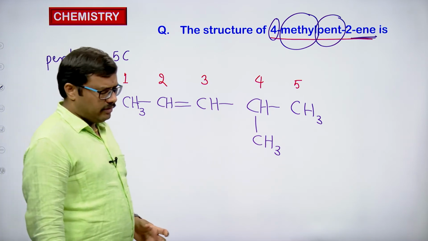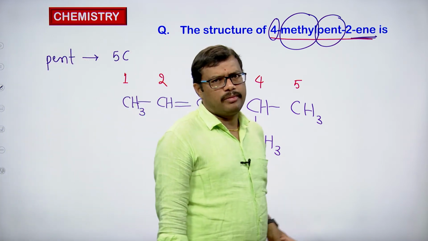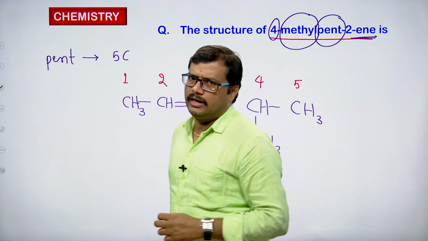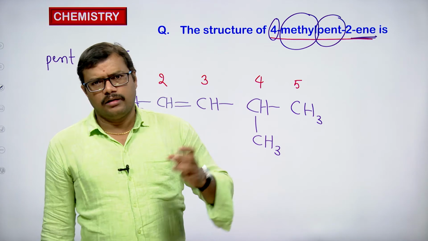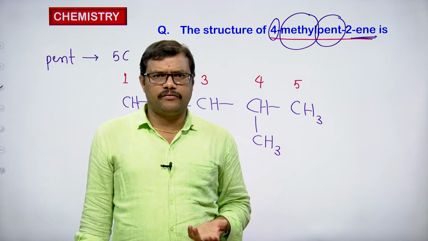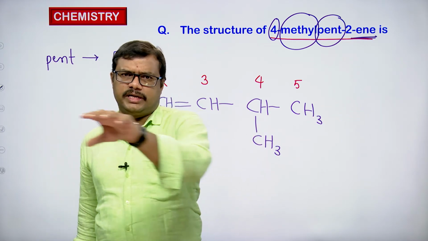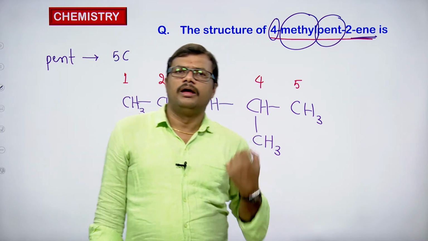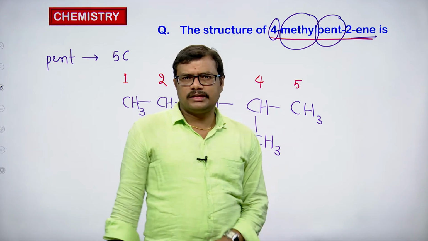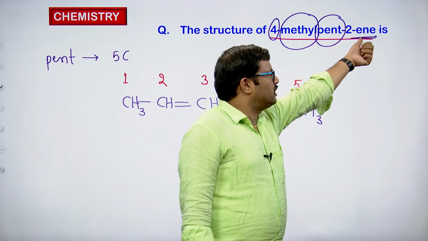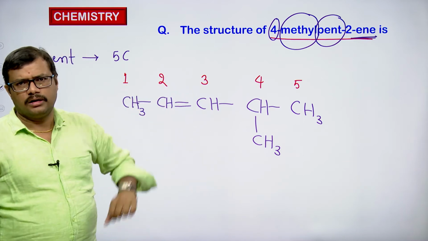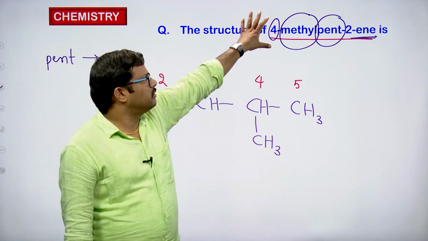For any IUPAC nomenclature, if you want to deduce the structure, first look at the parent name. From the parent name, the number of carbon atoms can be identified. So write the number of carbon atoms in a straight chain and connect all the carbons with only single bonds initially. Since we are discussing alkenes, look at the ene position. It is present at the second position, so there you give the double bond. Then look at the substituent.